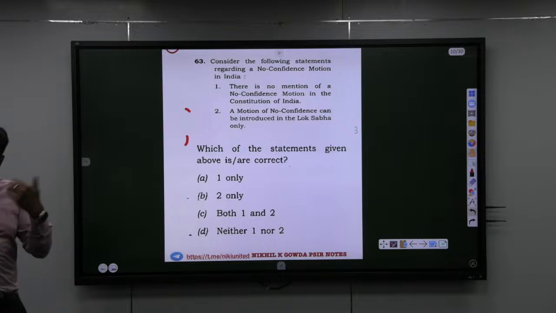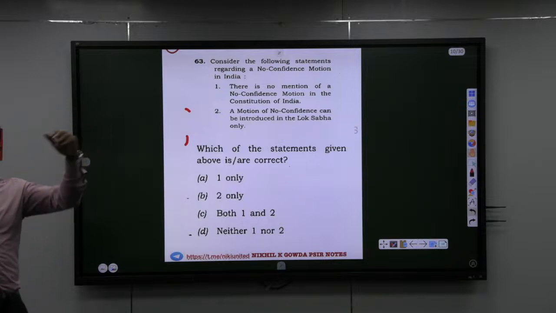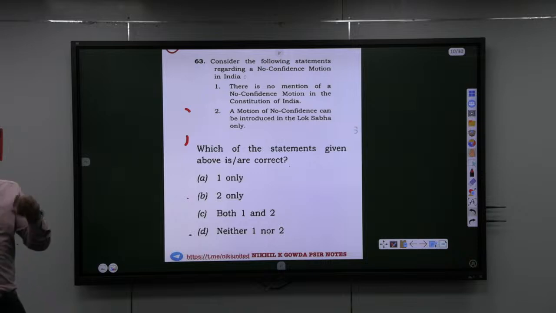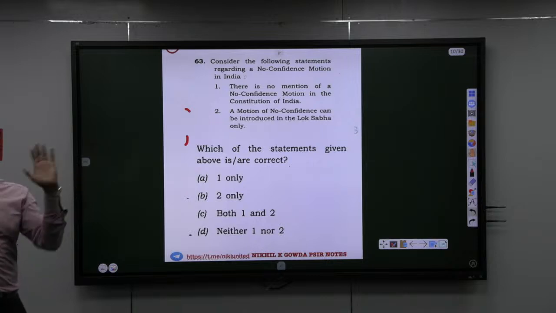When you have not developed the necessary skills for the exam, the end result is not going to be in your favor. It's no big deal, it's common sense. The only difference is that you don't want to admit it. You want to live in your own bubble saying that somehow I am going to clear this exam. Somehow you are not going to clear the exam unless you put in the necessary effort. And when you put in the effort, certain times you will have to face the reality. Okay, this is where I lag, this is what I need to improve. Improvement can only happen if you admit there is some problem, that somewhere I am going wrong. If you hide away from your problems, you are never going to improve.